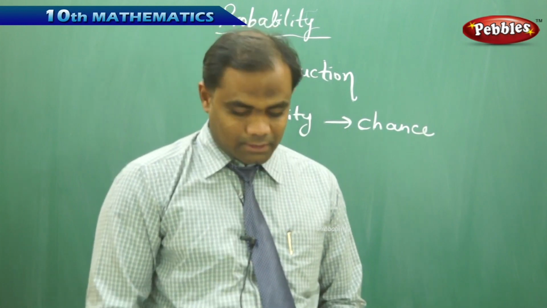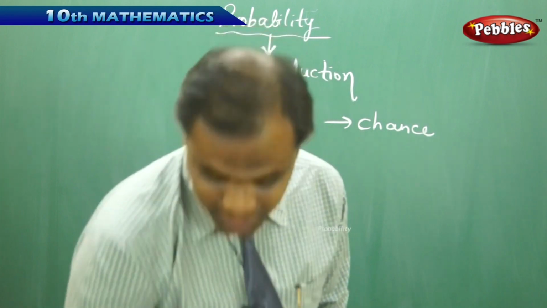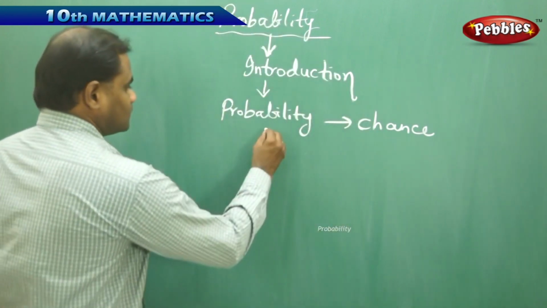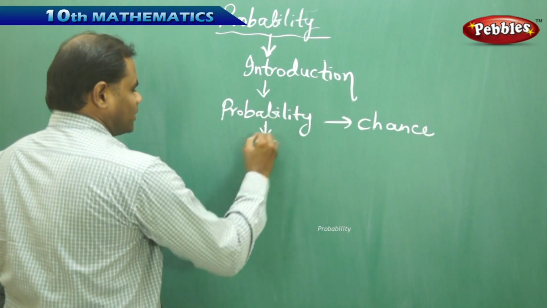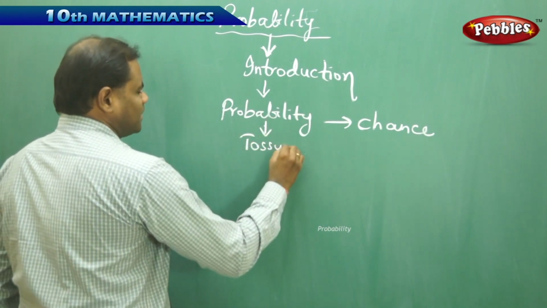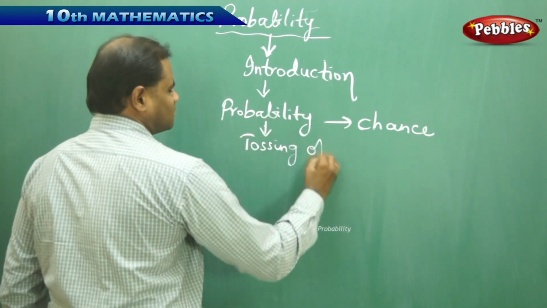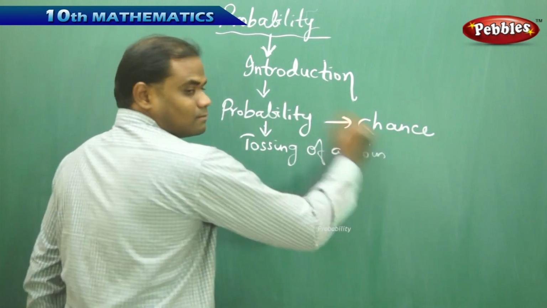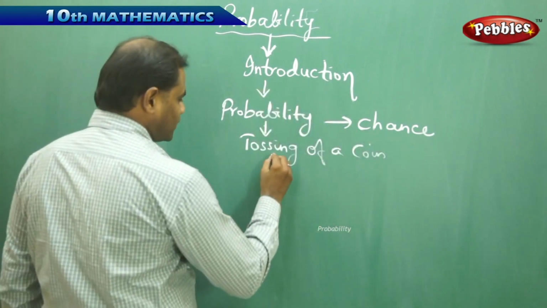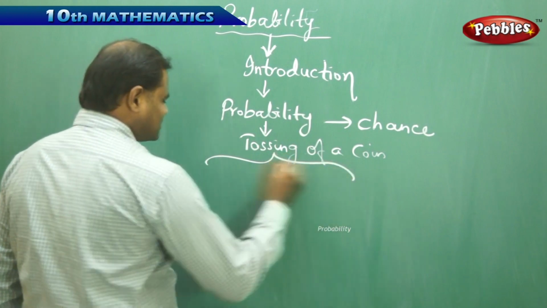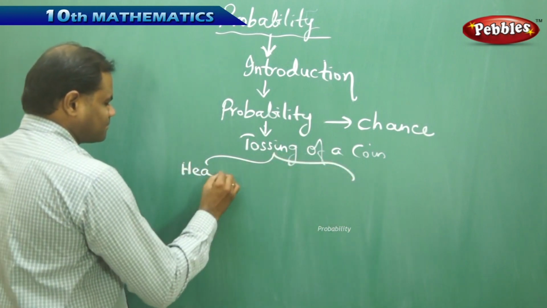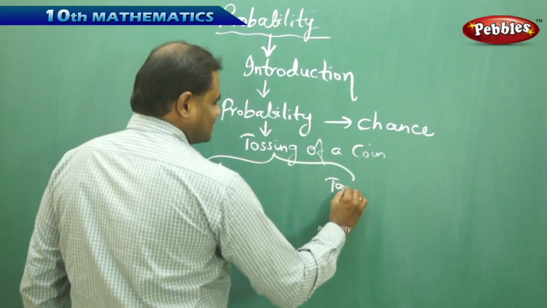So to start with, we have seen the head and tail in tossing of a coin. Let's come back to some mathematical understanding. In this tossing of a coin, I can either get a head or I can get a tail.